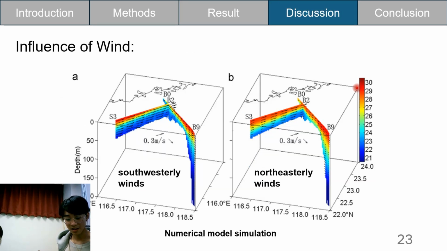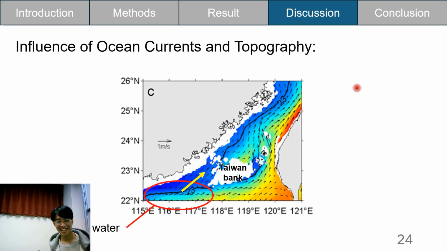Keep it short because numerical simulation doesn't add new things. And actually, you can even take this out because I feel that you didn't say it very clearly. You just want to say there's a deep channel here. And this paper didn't show any topography here. So I just mentioned it myself.